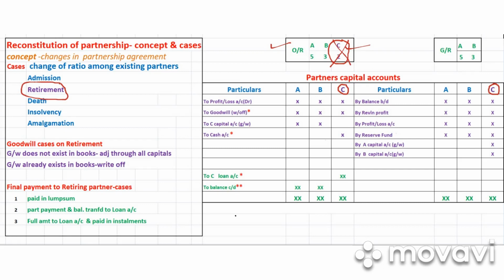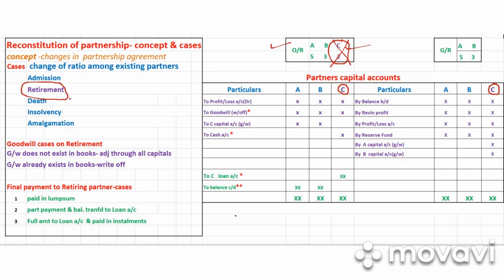It is more or less the same as that of admission. The assets and liabilities will have to be revalued, right? So they have to prepare a revaluation account. The rules of preparing the revaluation account, the principle, everything will be the same. When we distribute the profit or loss of revaluation, we have to distribute it among all the partners, right?